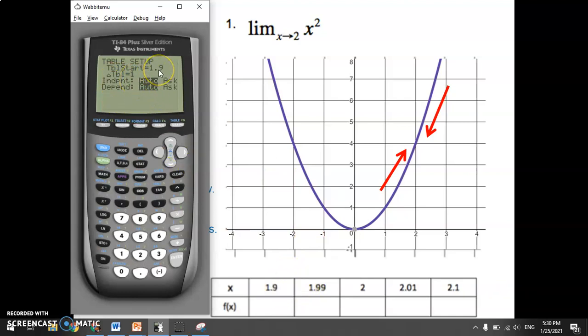That means if I put 1.9, the next value it would show me is 2.9 and then 3.9 and so on. But I don't want it to jump that much. I want it to jump by smaller values. So I'm going to put 0.01 as the jumping value, and you'll see what this means in the table.